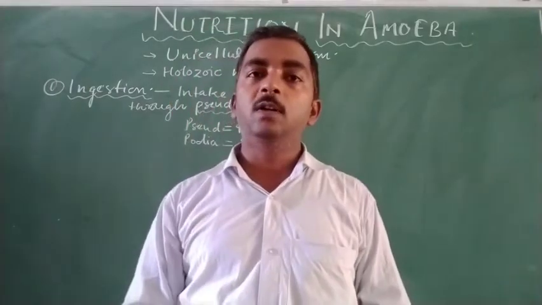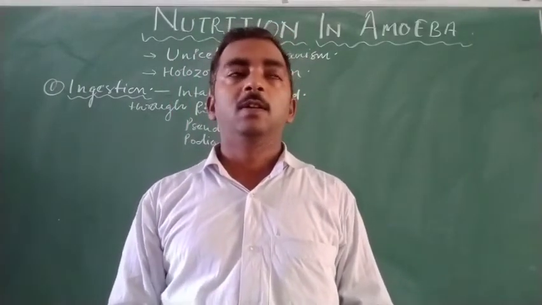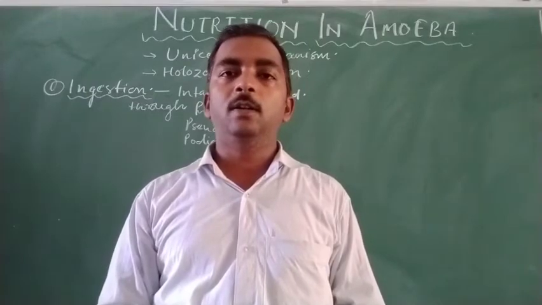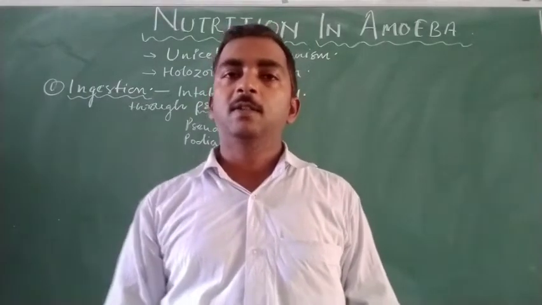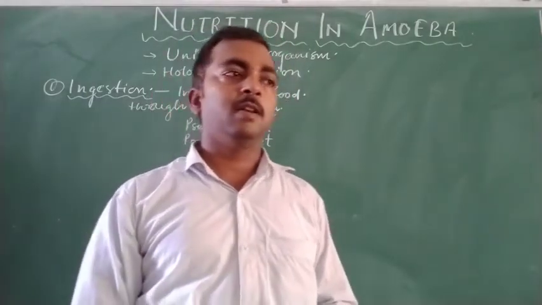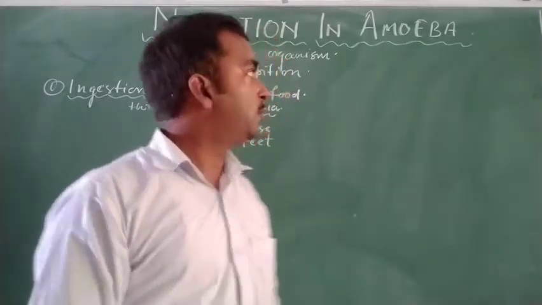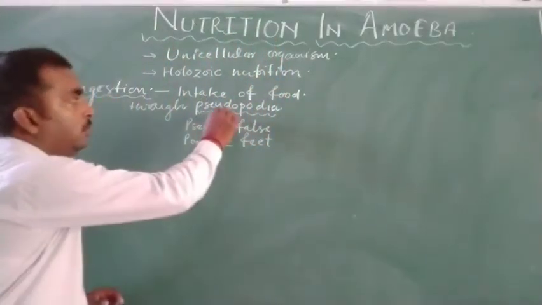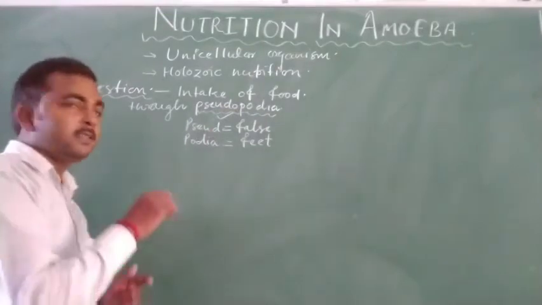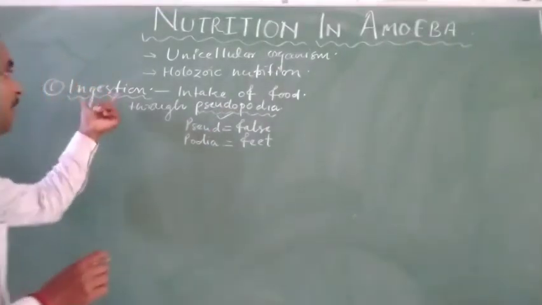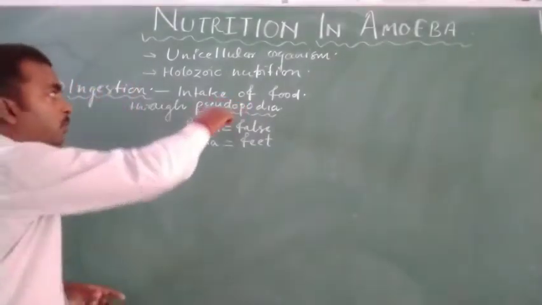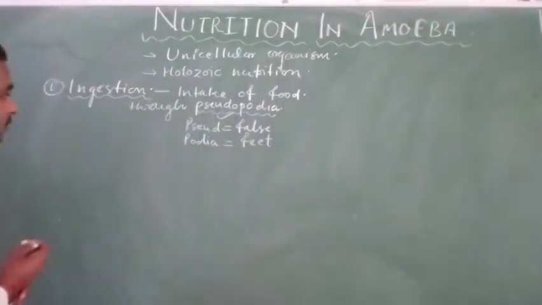Amoeba comes under the category of animals, so it represents the characteristics of animals such as locomotion. Locomotion in amoeba takes place through this structure, and this structure is also used for ingestion, that means the intake of food in amoeba.